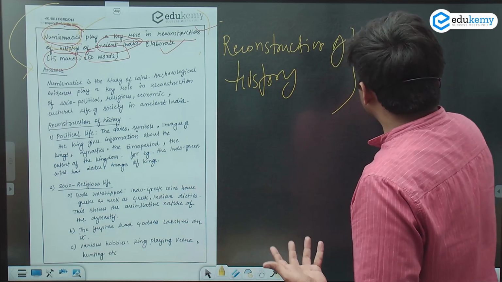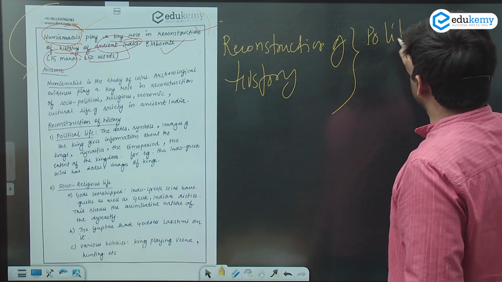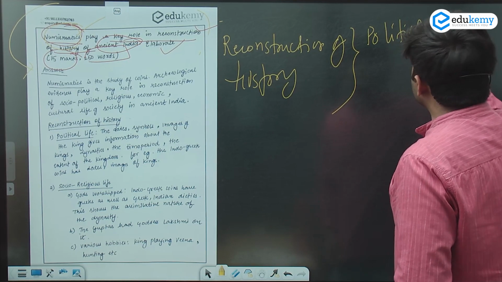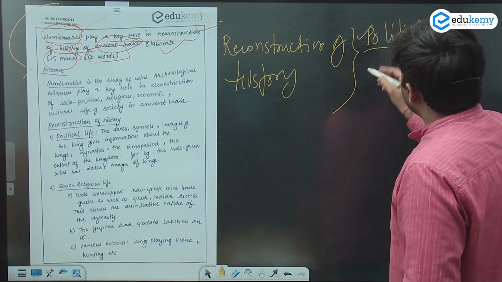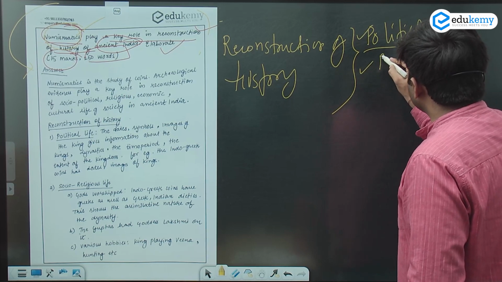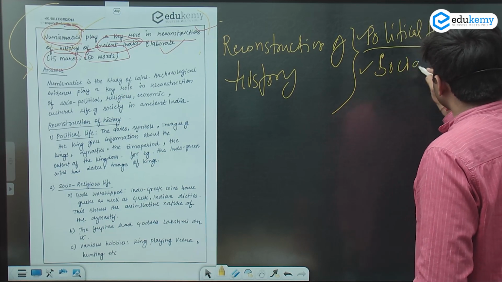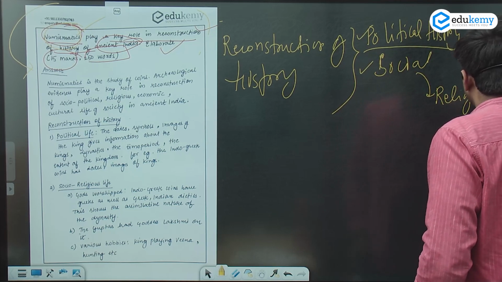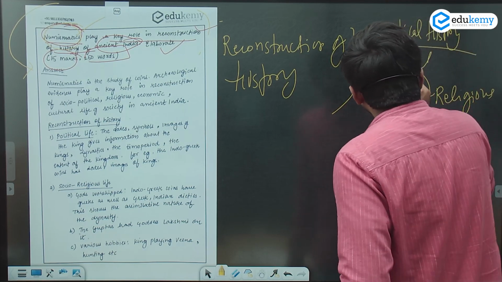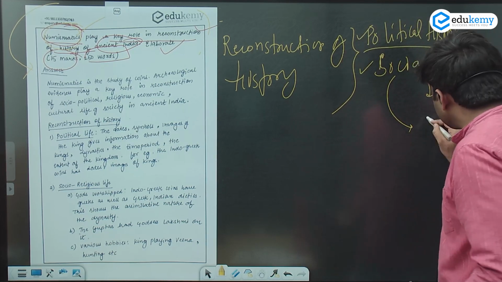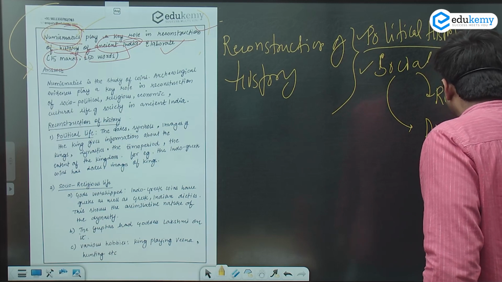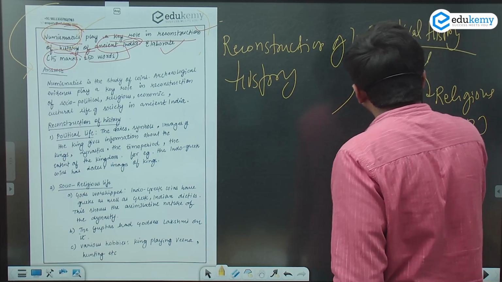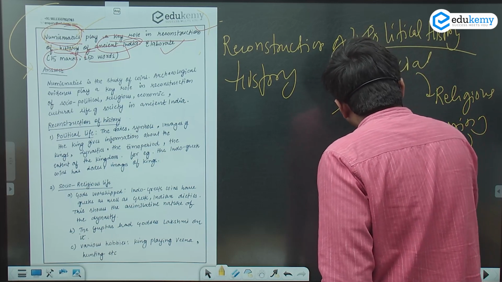So you talk about political history when you talk about the reconstruction of history, political life. You also talk about social life, and in social life you have a religious life. You also have your dressing style, that is customs. What are the festivals?